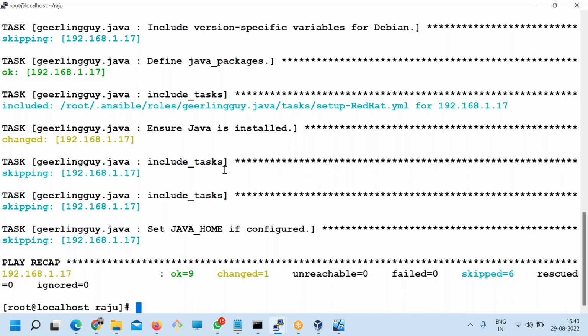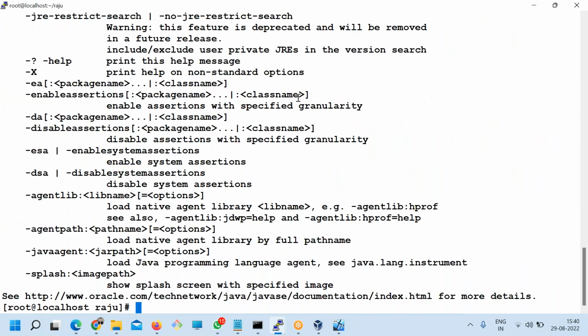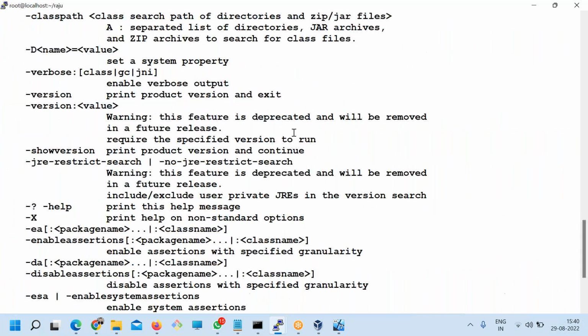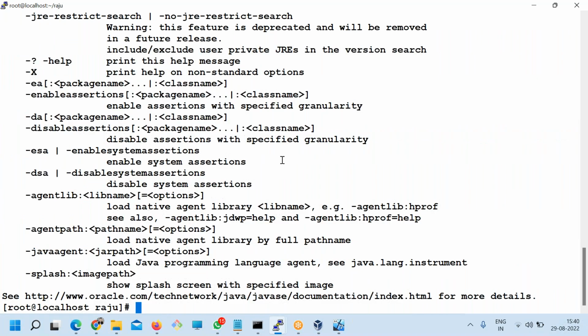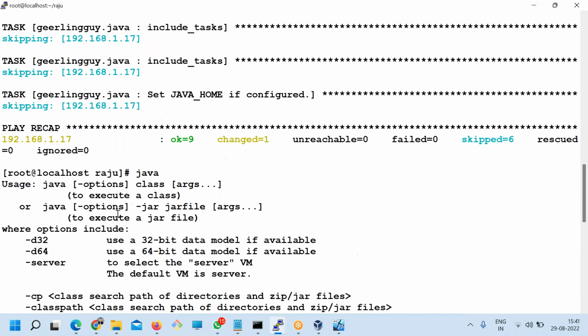Okay, so here you see that now Java is there. Okay, so this is Java installed.